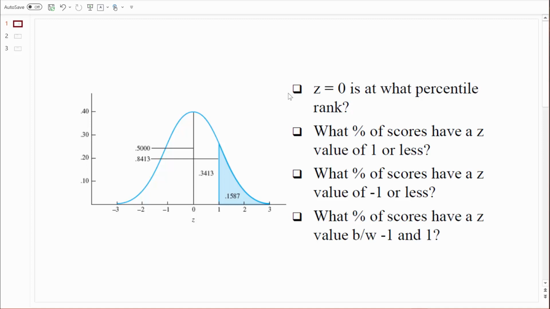And let's just verify that based on what we see. Here is a z-score of 0. We want to figure out what proportion of the scores are at that value or less. Isn't that what percentiles tell us? What proportion of the scores are at that value, a z-score of 0, or less? So I'm looking to the left of the distribution. And on this graphic, it's labeled as this area right here to the left of a z-score of 0 is 50%. So that must be the 50th percentile.